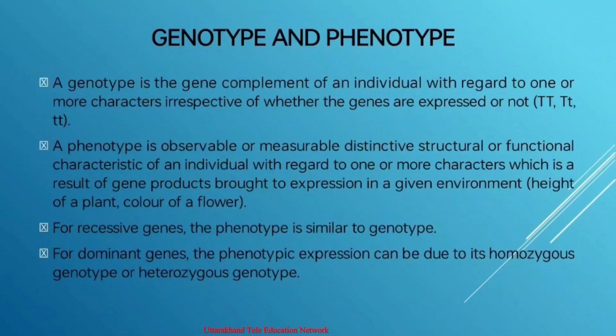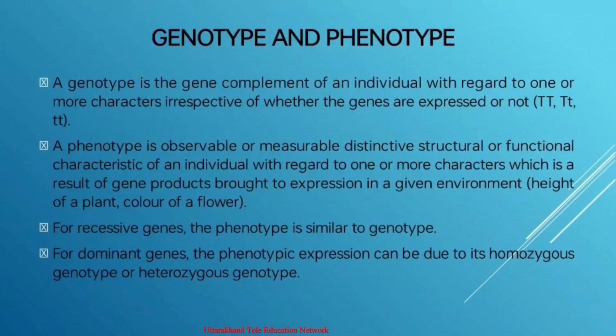For recessive genes, the phenotype is similar to the genotype, and for a dominant gene, the phenotypic expression can be due to a homozygous genotype or a heterozygous genotype. For example, a phenotypically tall pea plant can be genotypically capital T capital T or capital T small t. We can write it like this.